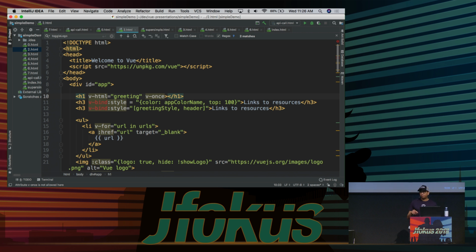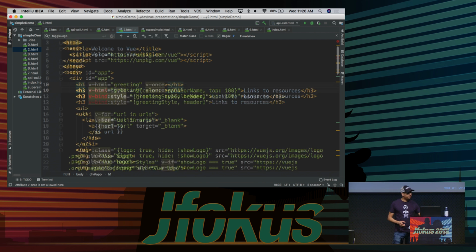But getting back to this v-once, the reason this is good is that it's essentially a performance enhancement you can make as a developer. You say, I only need to show the greeting once, it's never going to change, but I do want it to be generated from something inside of my Vue application. By putting v-once here, we put less of a burden on the framework to keep track of that greeting data element.